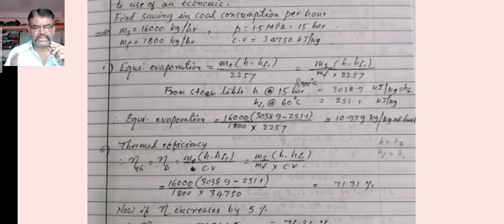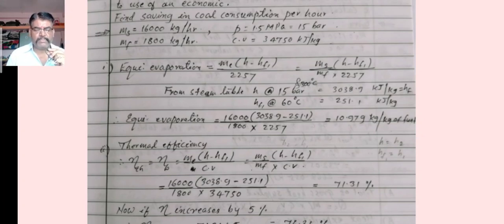Now, as per the given condition of the numerical, what is given? ms, mf, P and CV. In this case, P, that is pressure, is 1.5 megapascal, which is nothing but 15 bar, because we have to take the values from the 16 bar table, therefore we have to convert. We have 1 megapascal equal to 10 bar, therefore 1.5 megapascal is equal to 15 bar. Now the first thing we have to find is the equivalent evaporation. The formula is me into bracket h minus hf1, divided by 2257.